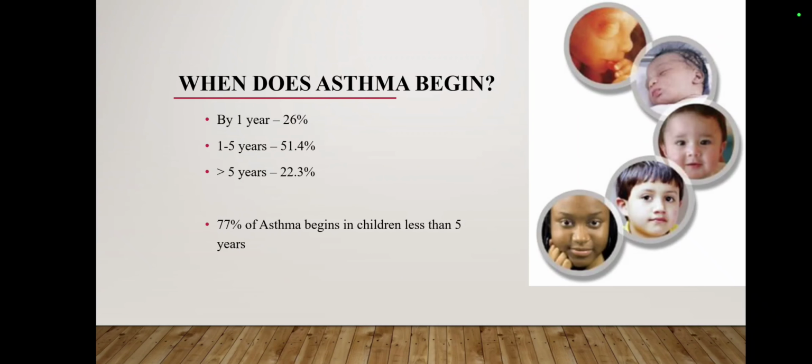It is estimated that 26% of asthma begins in the first year of childhood, and at 1 to 5 years there is a 51.4% prevalence of asthma. And in more than 5 years, 22.3% of children can be affected by asthma, and it is also estimated that 77% of asthma begins in children less than 5 years.